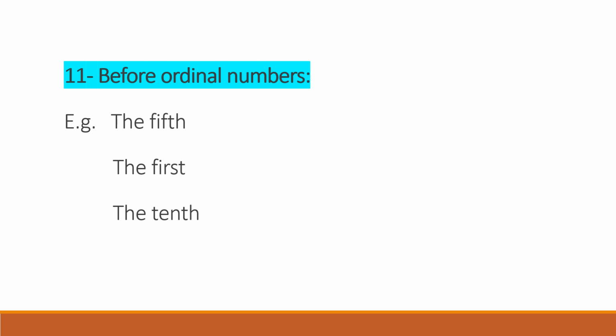Let's see the 11th point. The is used before ordinal numbers. The हम ordinal number से पहले use करते हैं. And now what is ordinal number? Ordinal number is the number that is used for ranking or for ordering. तो जितने भी number ordering के लिए या ranking के लिए use किए जाते हैं उन्हें हम ordinal numbers बोलते हैं. ठीक है? For example, first, second, third, fourth. Okay, so when we are writing any ordinal number, then before that we have to use the. For example, the fifth, the first, the 10th, the ninth. Okay.